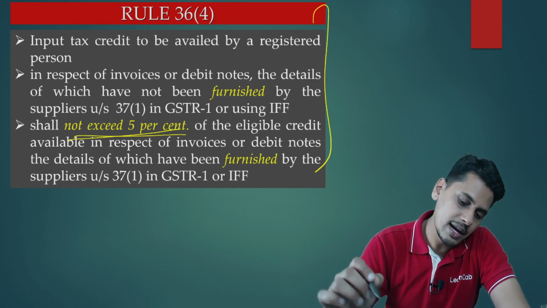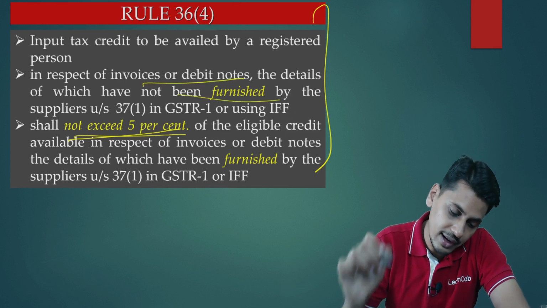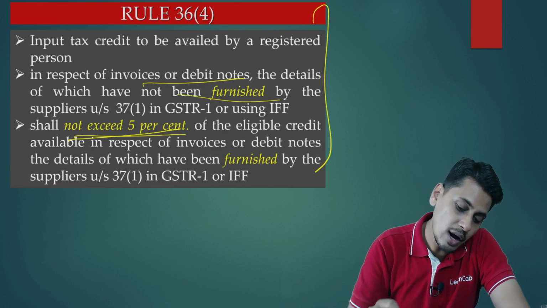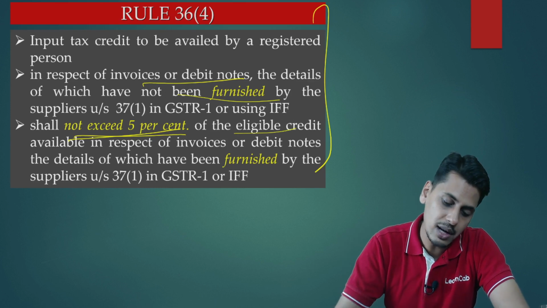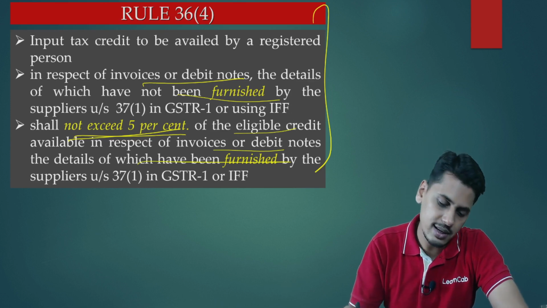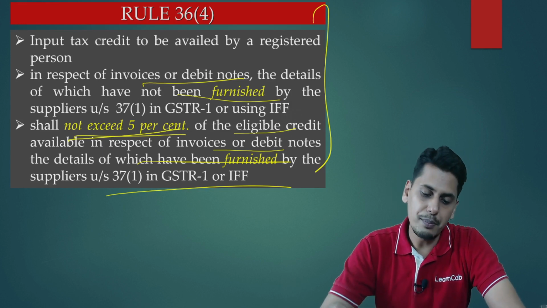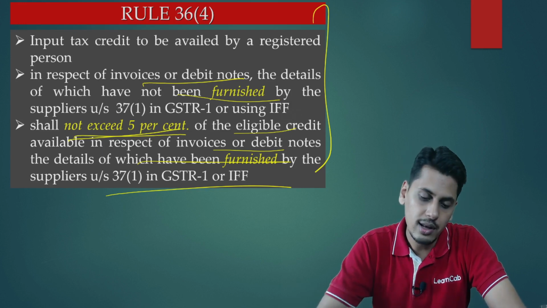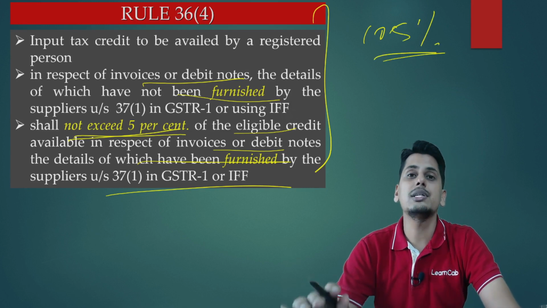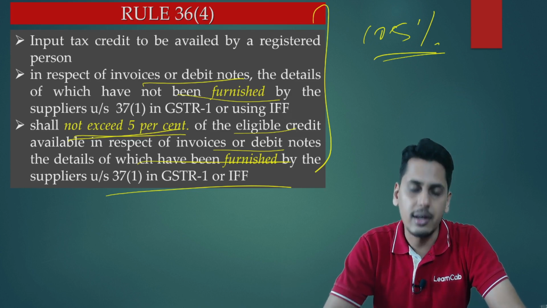So input tax credit to be availed by a registered person in respect of invoices or debit notes, the details of which have not been furnished by the suppliers under 37 subsection 1 in GSTR 1 or using IFF, shall not exceed 5% of the eligible credits available in respect of invoices or debit notes, the details of which have been furnished by the suppliers under 37 subsection 1 in GSTR 1 or IFF. So friends, in simple terms, according to 36 sub rule 4, the maximum credit which a person is entitled to is 105% of eligible GSTR 2A credits, subject to a maximum of eligible book credit.